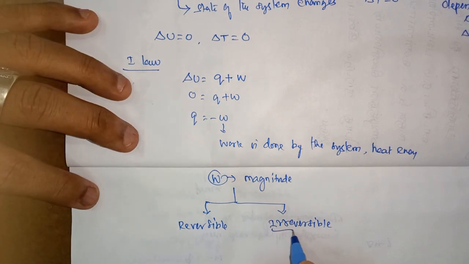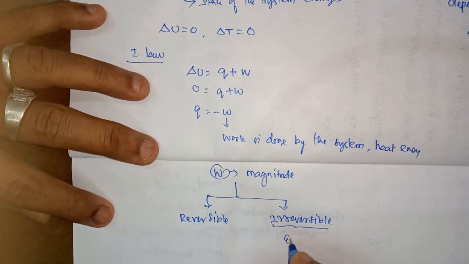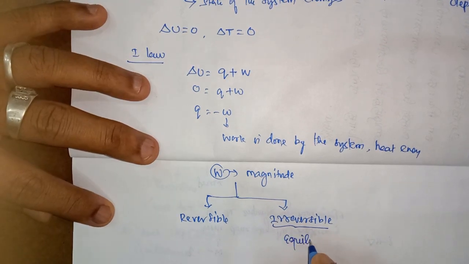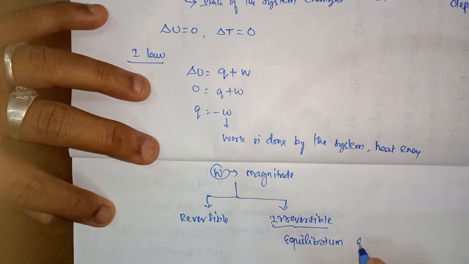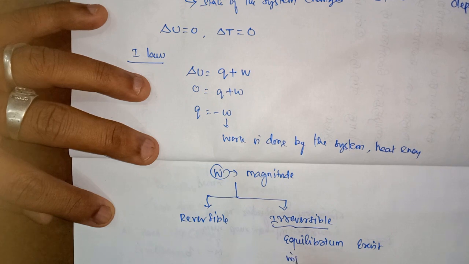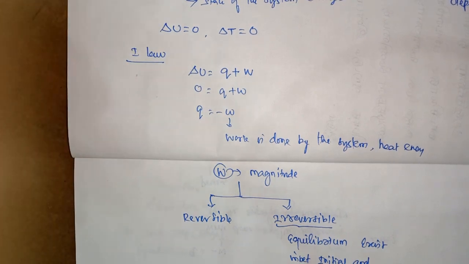In an irreversible process, equilibrium exists only between the initial and final stage.